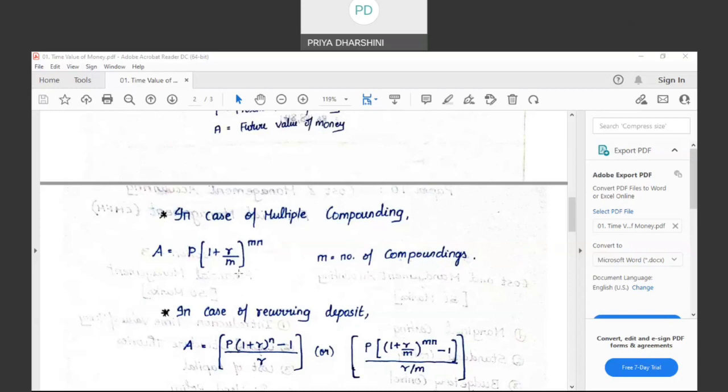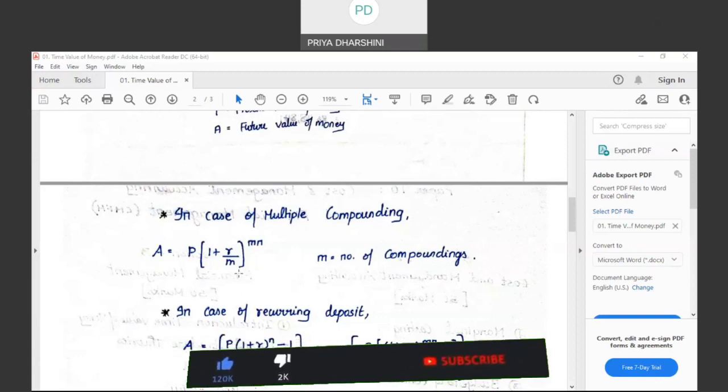Right. In case of multiple compounding, the formula takes a revision. The formula is subject to a little change. What is that change? A is equal to P into 1 plus R by M to the power of Mn. What is that M? M is the number of compoundings. Suppose they say the investment of 1 lakh is at 10% for a year. If the investment is 1 lakh at 10% interest, the return at the end of 1 year will be 1 lakh and 10,000.